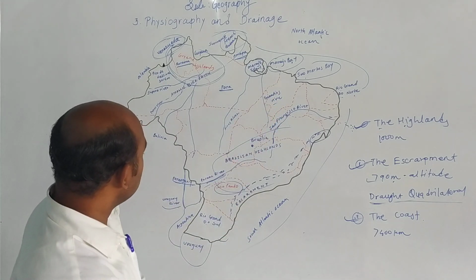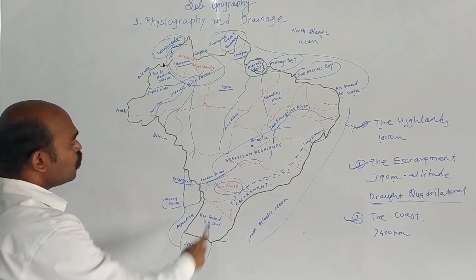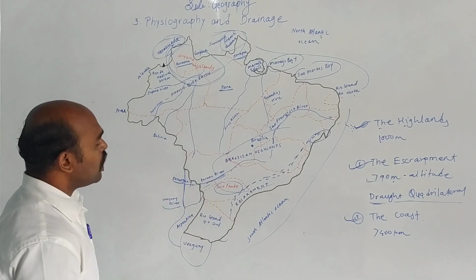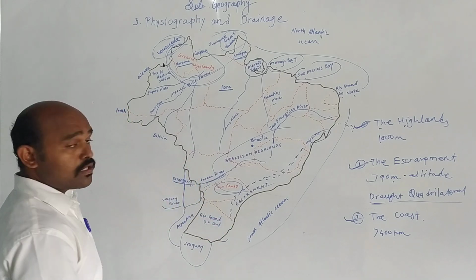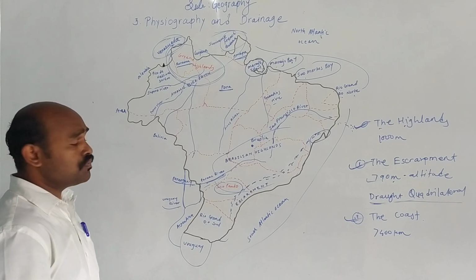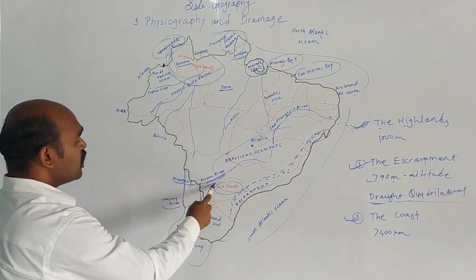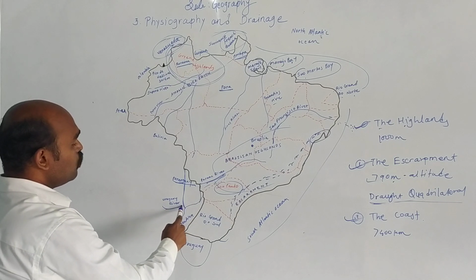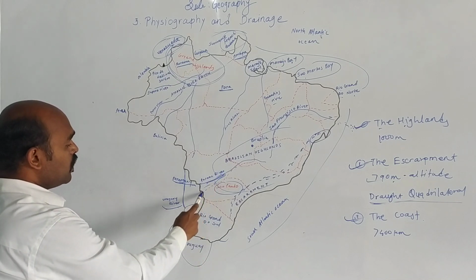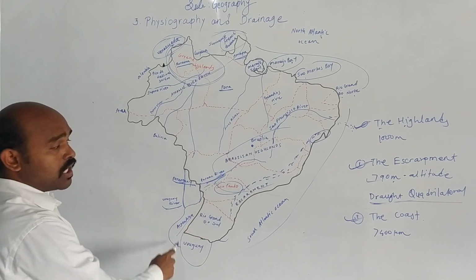Then the rivers which originate here in the south of Brazil: the Paraná River, Paraguay River and Uruguay River. They flow from here and enter into Argentina.